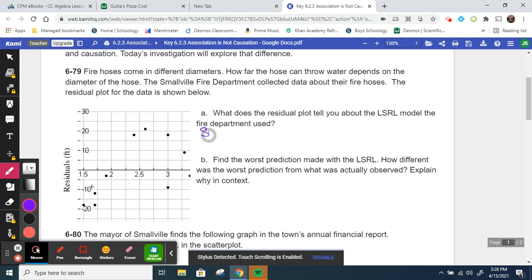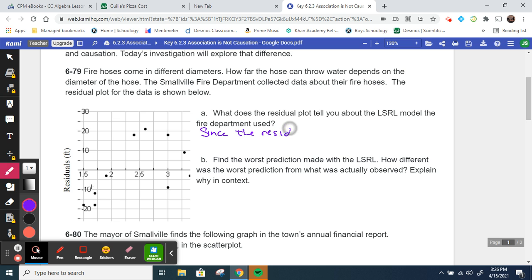So since the residual plot is curved, a linear model is probably not a good fit.